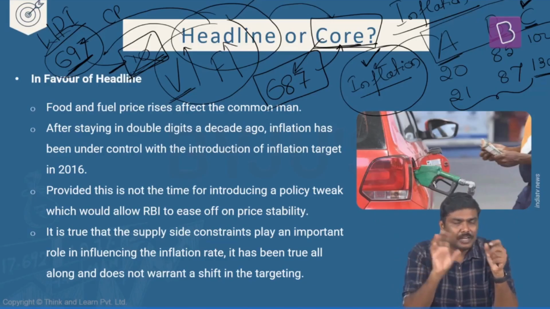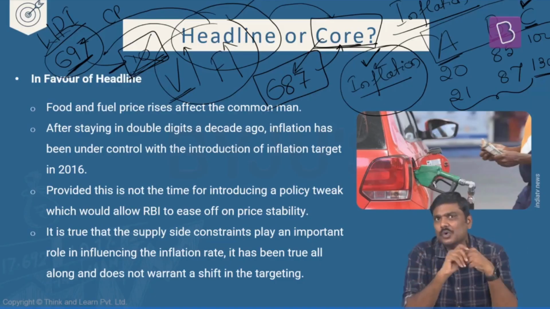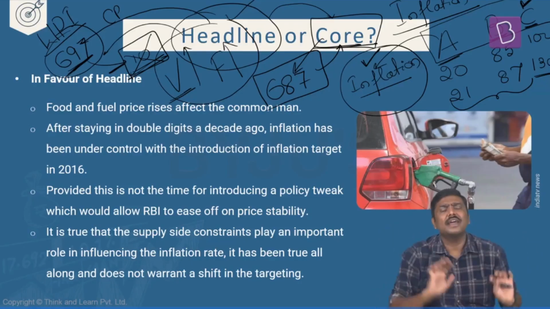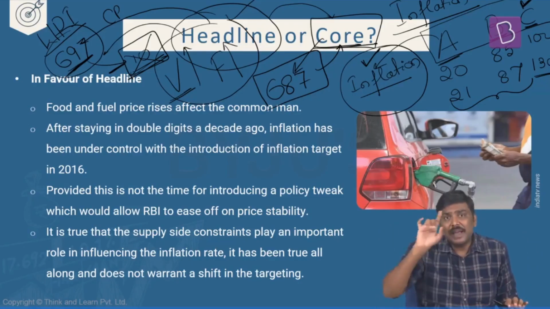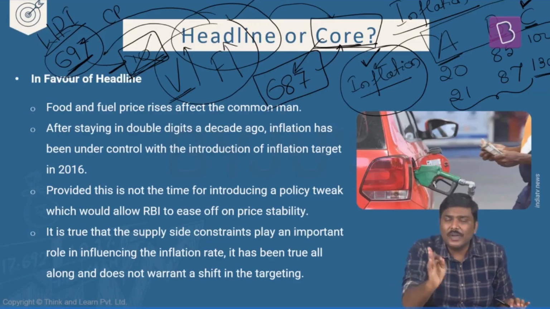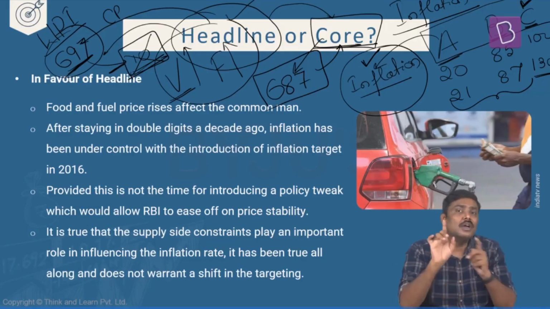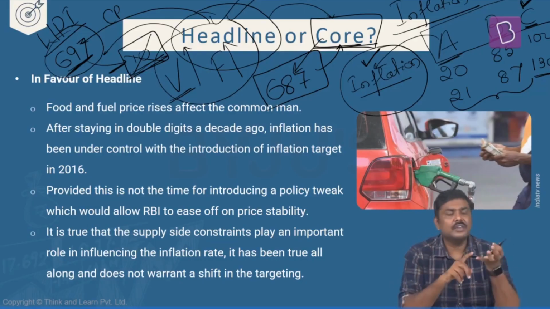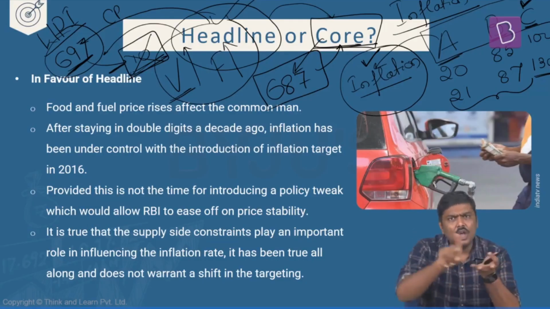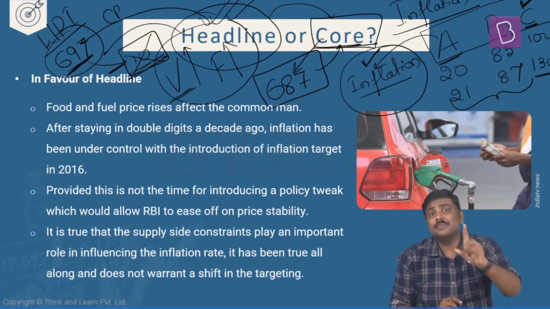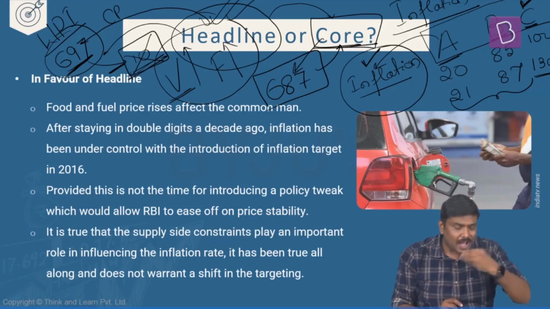So the argument here is very simple. When I talk about headline and core, there are certain commodities whose prices keep shifting very abruptly within a very short time period. The prices are very volatile. So the price movements of these particular commodities should not influence my decision making in terms of, let's say, monetary policy. That is the reason that in recent times there has been a discussion on whether we must focus our policy on headline inflation or core inflation. The Government of India even today says it is going with headline CPI inflation. Now, what are the arguments here?